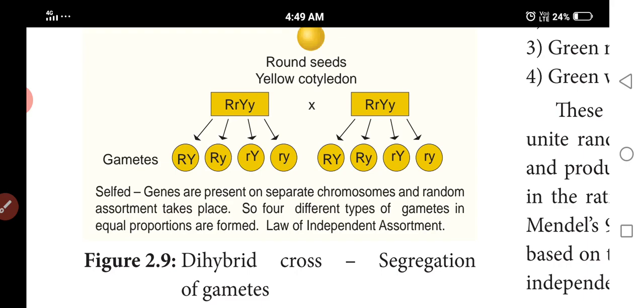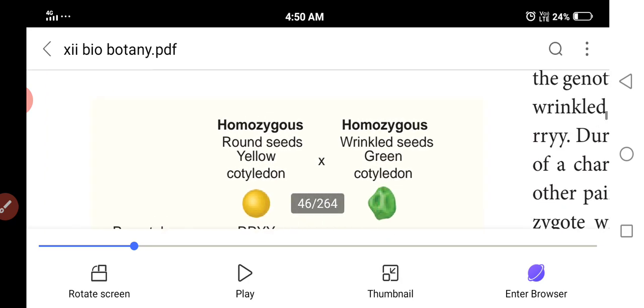So, law of independent assortment. The factors of each character are distributed into gametes independently of the factors of any other character, or any one of a pair of characters may combine with any one of another pair.